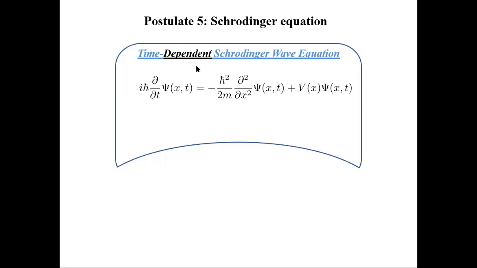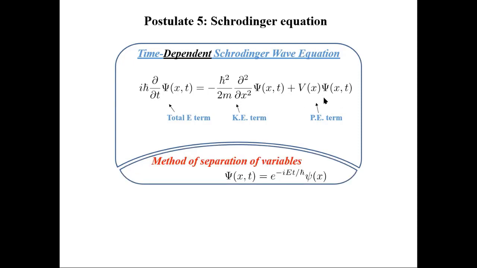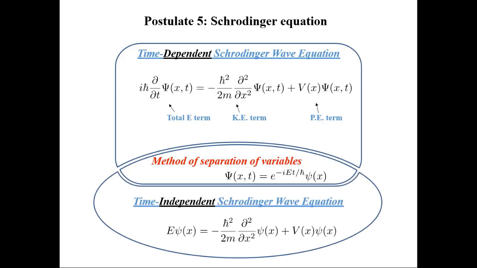So this is the time-dependent Schrodinger equation, where this is the total energy term, this is the kinetic energy term, and this is the potential energy term. When we apply the method of separation of variables, which means we write the wave function as a function of position and time equal to the solution for time evolution multiplied by the wave function dependent upon position only, then we get the time-independent Schrodinger equation. We will use this time-independent Schrodinger equation most of the time.